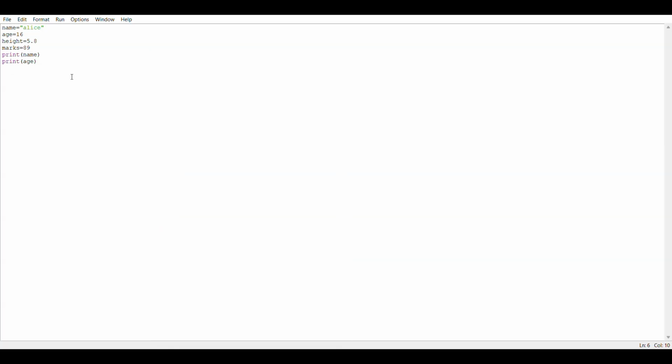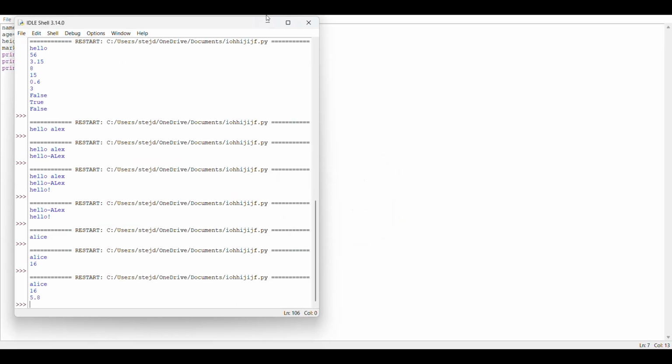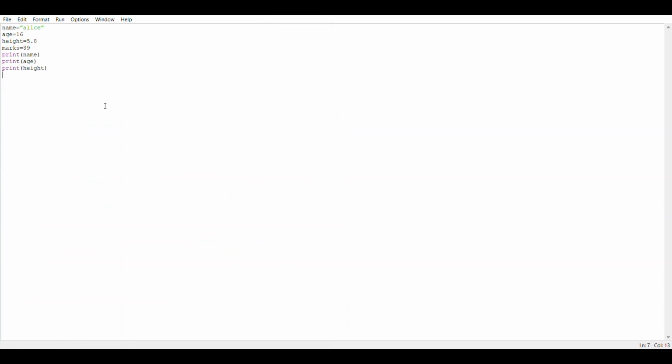If I print height and press F5, it has printed the height also. So if you declare a variable and give it a value, you can use the same variable name inside the print function to print the value. It is easy to access the variable name.